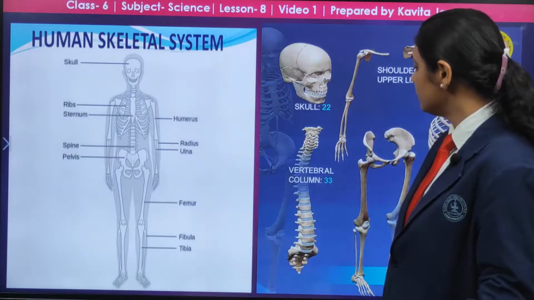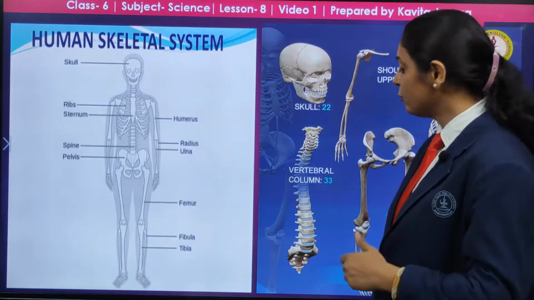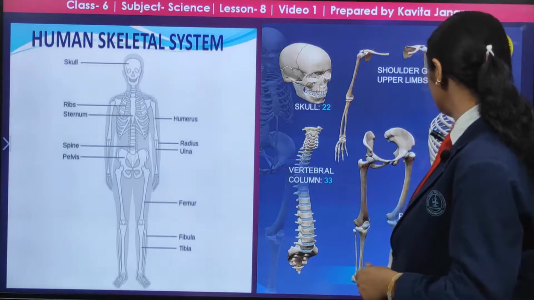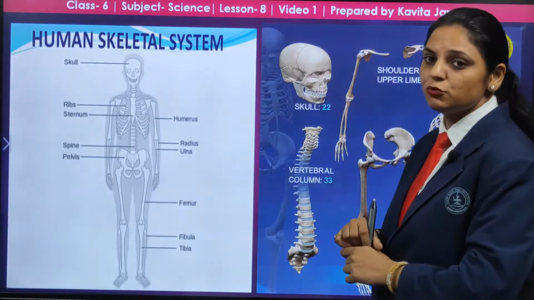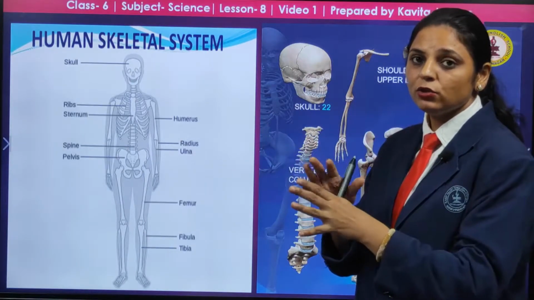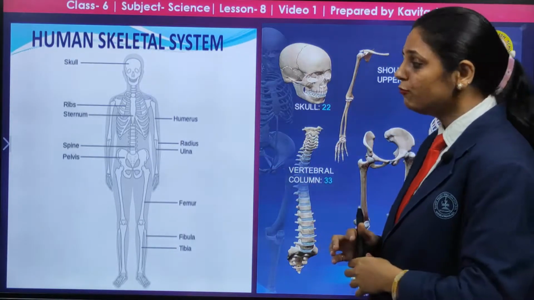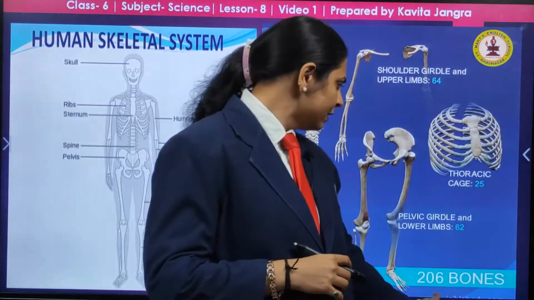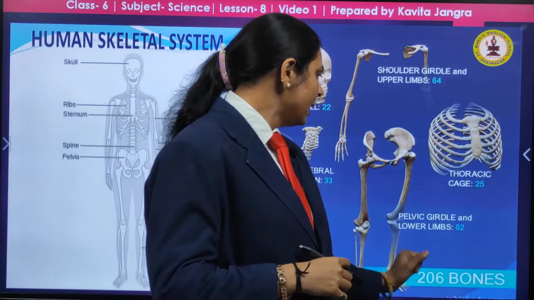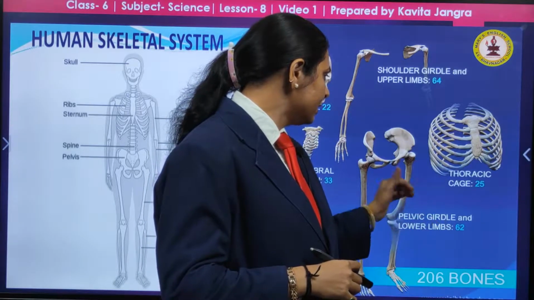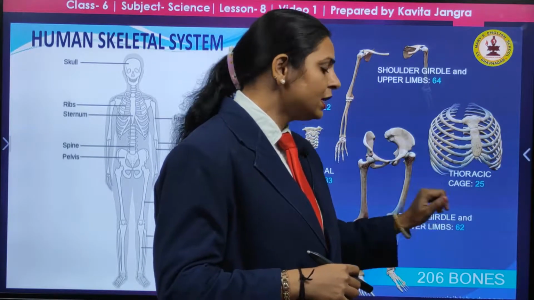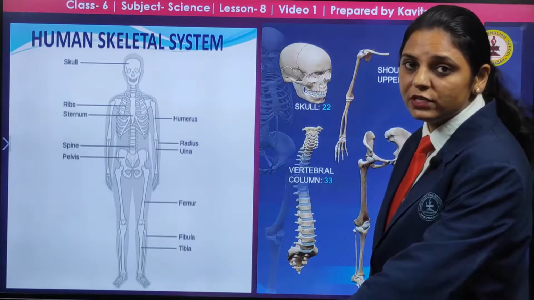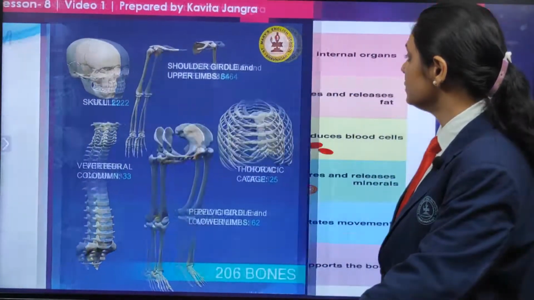Then coming to the vertebral column, that is the spine, the backbone. It consists of 33 bones. Later, moving towards the thoracic cage, that is the rib cage, the thoracic part includes 25 bones. And in the pelvic region, near the hind limb, the hip bones and the lower limbs include 62 bones. So these are the numbers of bones. You should know which area includes how many bones.